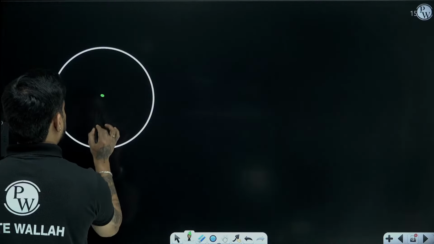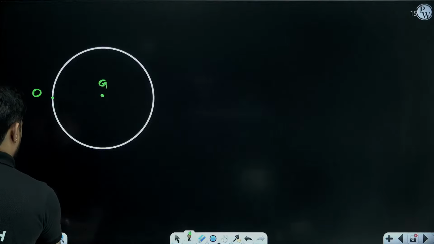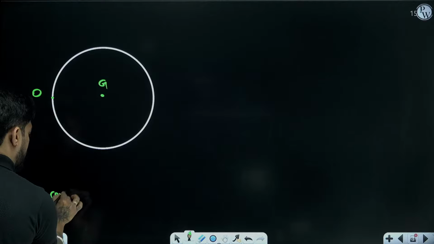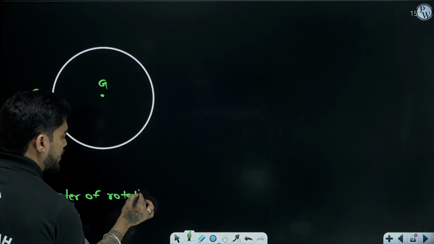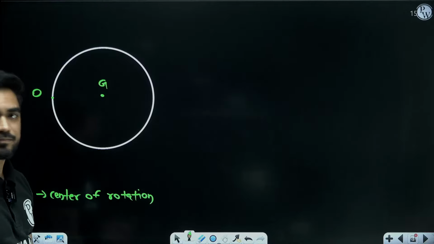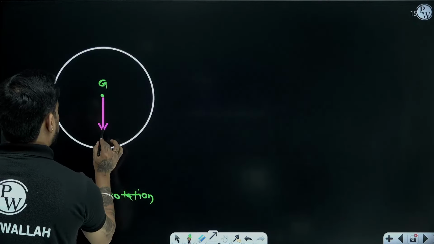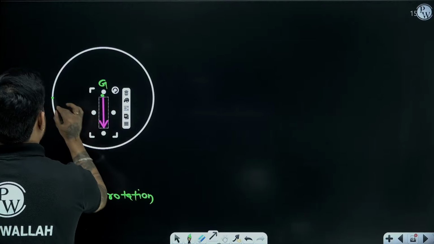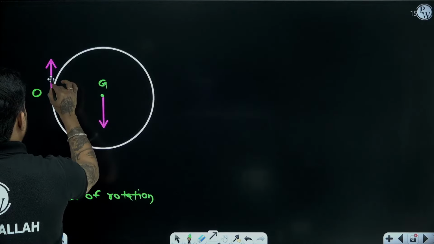This is point O. O is the center of rotation. Is this clear to everyone? This is the weight and this is the tension in the rope.